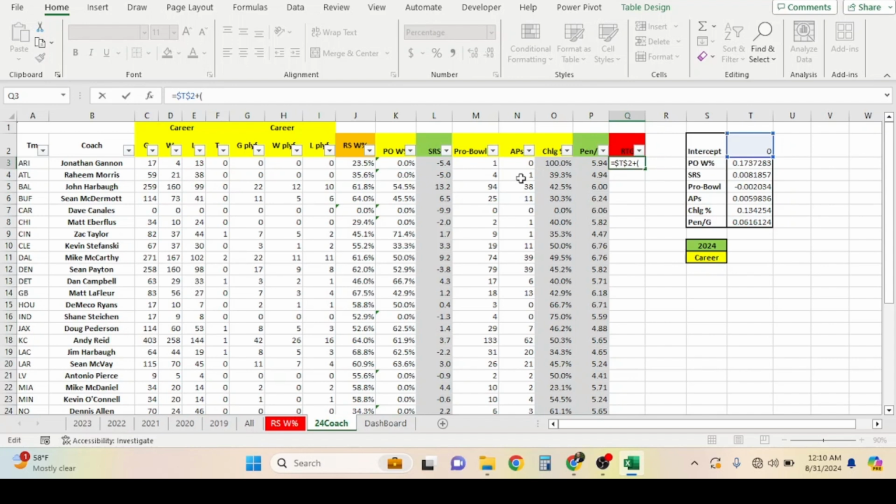Now, basically, all we want to do is match. So playoff win percentage times the playoff win percentage coefficient that we ran in our algorithm. Close the parentheses. Remember, we want to put our money signs. And we'll just go through this, SRS. And I can't stress enough how important the money signs are. You could really mess up the model, I guess you would say, because you're not putting the money signs and sticking the formula. I know I'm not using the correct terms,